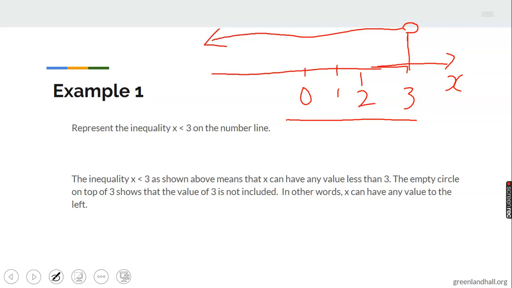If you look at the box up here, it is not shaded. If it is shaded, that means 3 is inclusive. But if it is not shaded, that means 3 is not inclusive. That is, for all the numbers less than 3, 3 is not less than 3. Numbers less than 3 means 3 is not included.